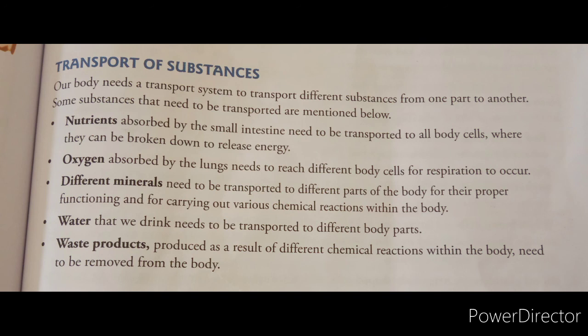Then waste products. The waste products should reach the excretory system. We are drinking water and eating food, and everything ends up as waste products that reach the excretory system. All of that is transported to the excretory system by means of the transport system. So we need the transport system to transport nutrients, oxygen, different minerals, water and waste products.